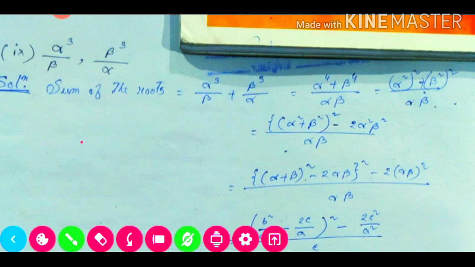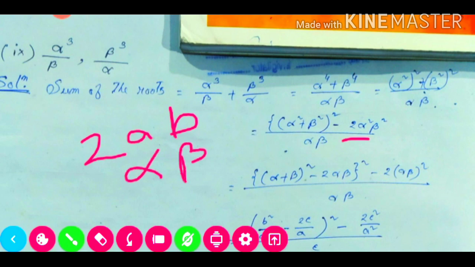Minus will be our 2ab. So here a is equal to our alpha and b is equal to our beta. So we are putting this one, and this square, because here a is equal to alpha square. So it will be our square. So 2 alpha square beta square.